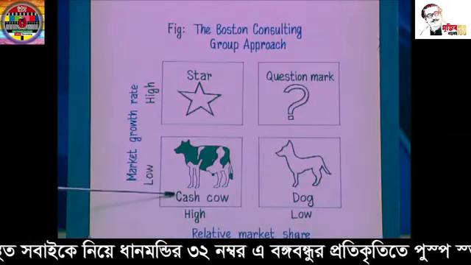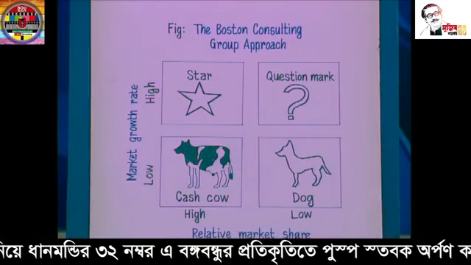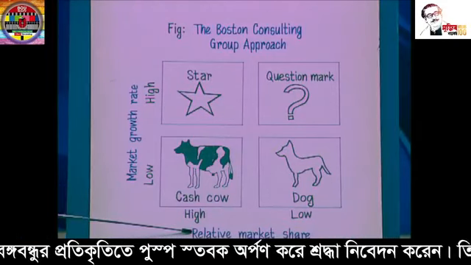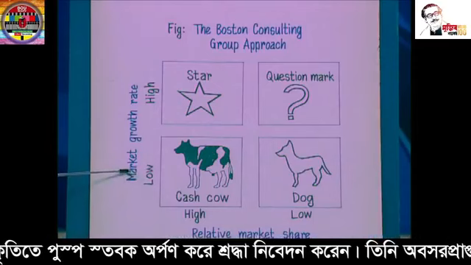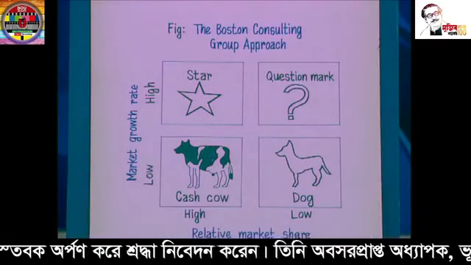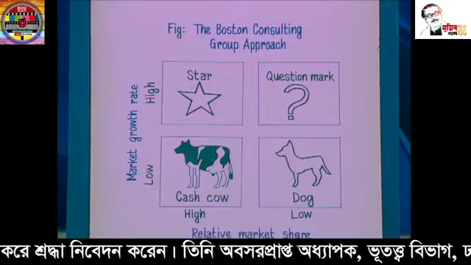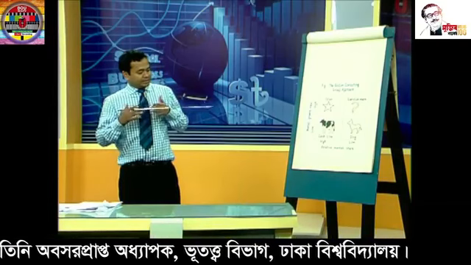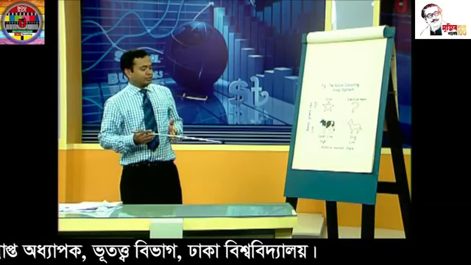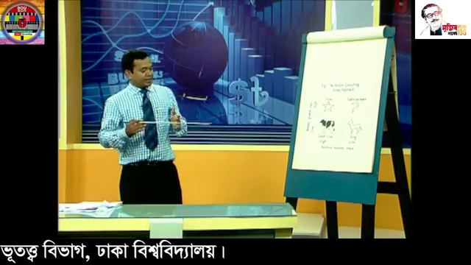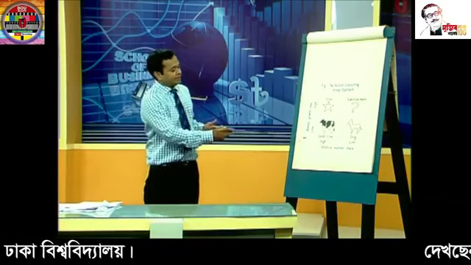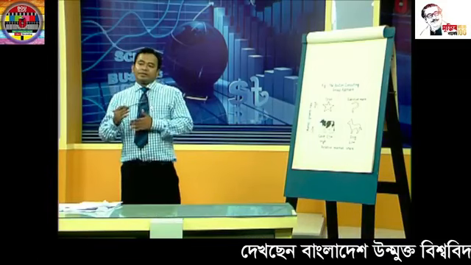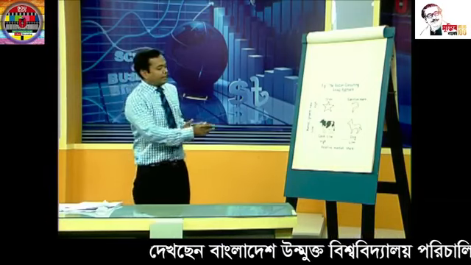The second business portfolio is cash cows. Cash cows have a high relative market share and low market growth rate, and they earn lots of money, and with this money the company can sustain other business portfolios. If the company can create a new strategy for the cash cows to improve the market growth rate, then the cash cows can turn into stars.